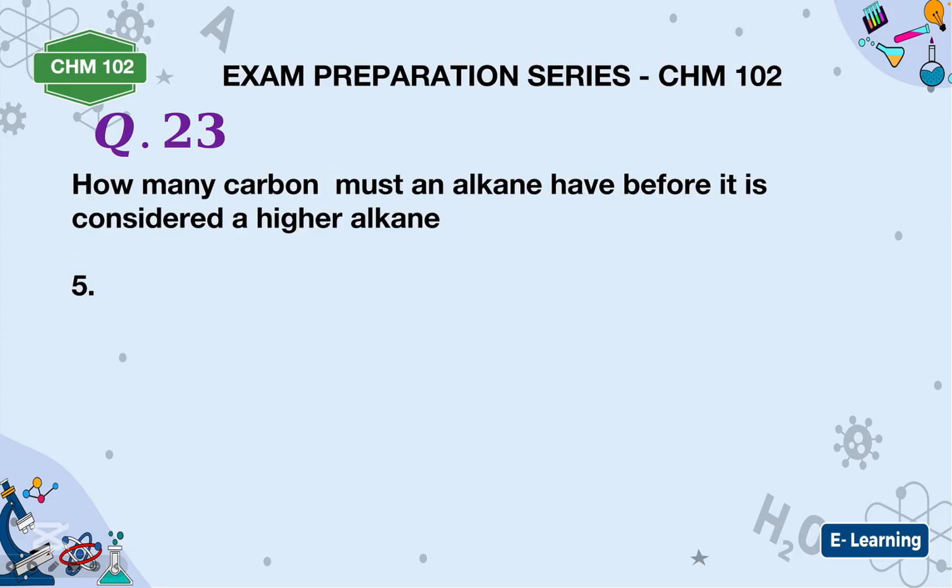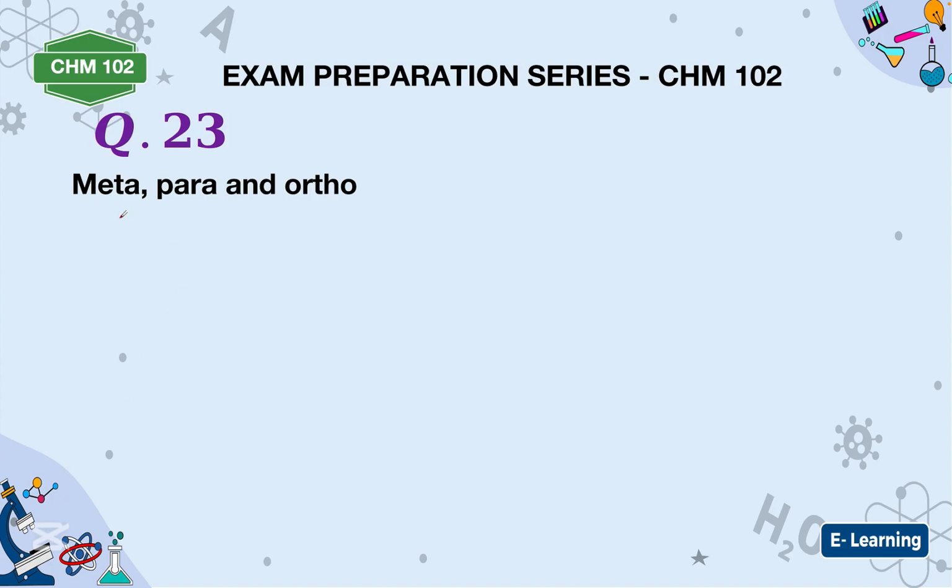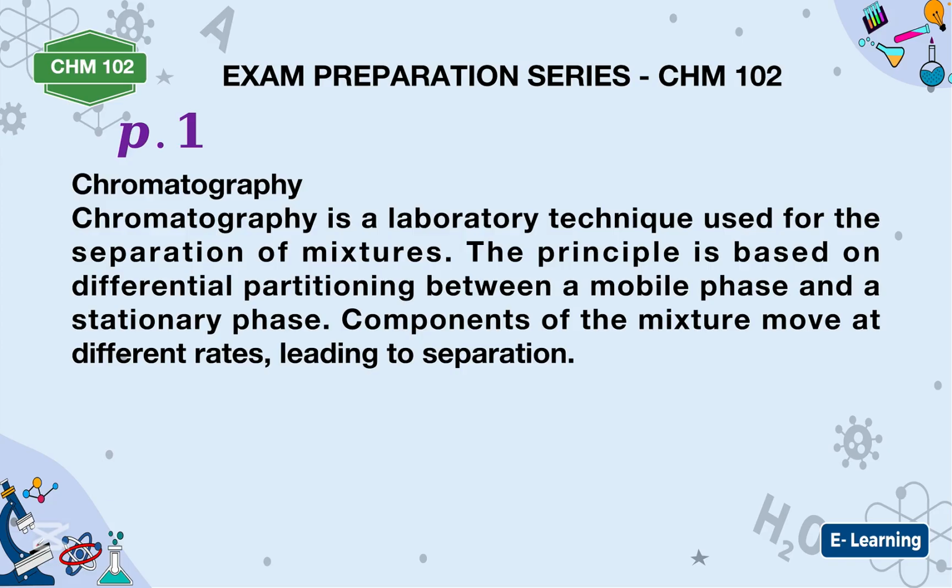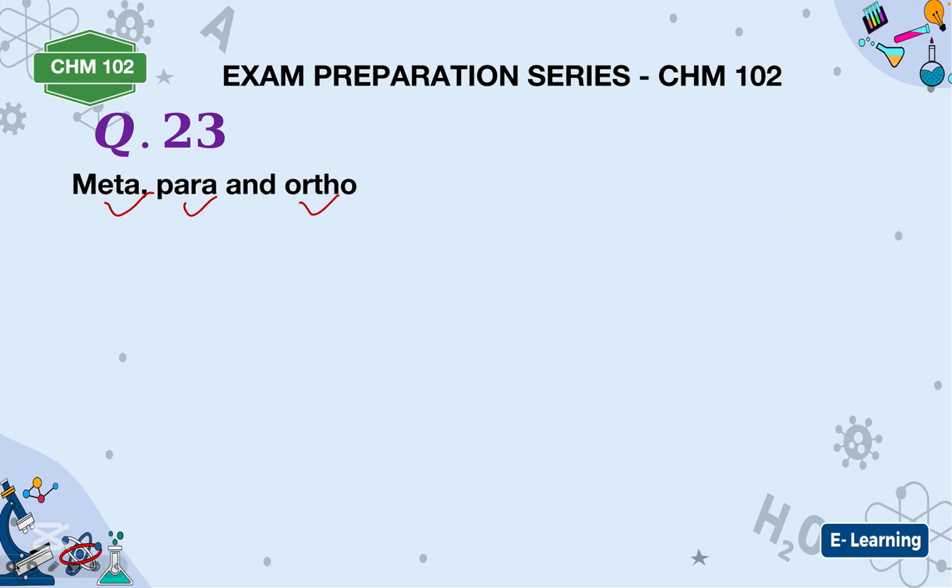How many carbons must an alkane have before it is considered a higher alkane? It must have 5 carbons. Is that okay? 5 carbons before it is considered a higher alkane. Take note. I've explained this, methyl, para, and ortho. So I think we are good to go. So that is all for now.